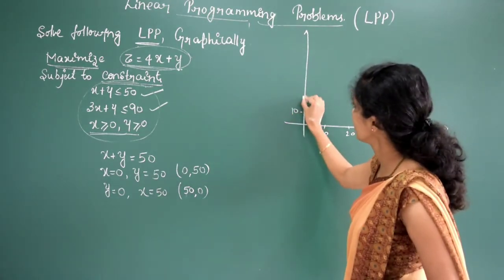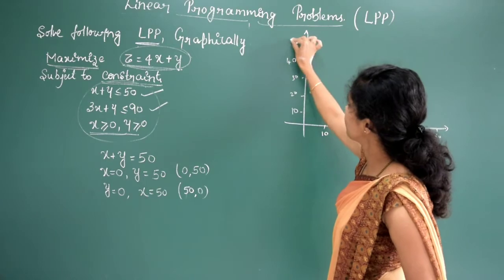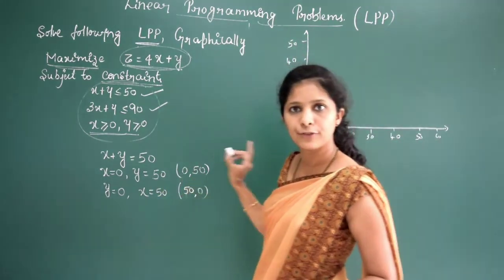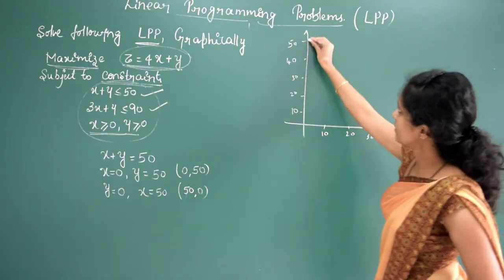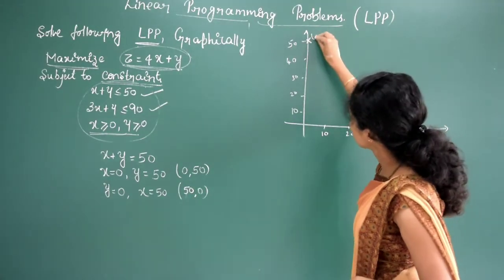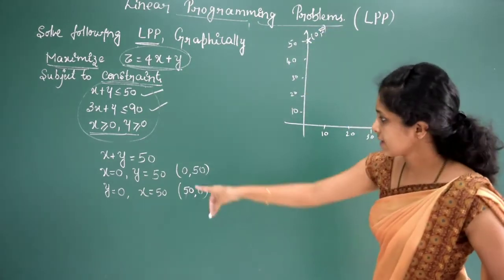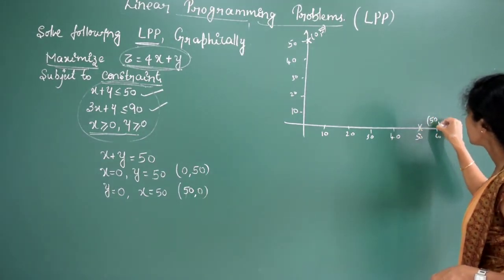And this is 10, 20, 30, 40 and 50. So, the graph of the first function: x-axis 0 and y-axis 50. Name this point (0, 50). Is that clear? Next, the point is (50, 0). So this is the point (50, 0).